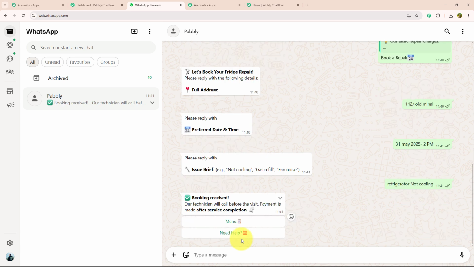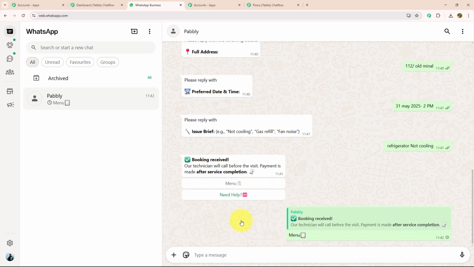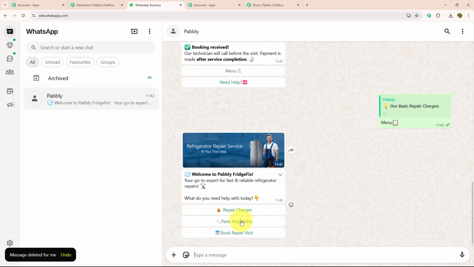After mentioning every single detail, they have sent me a confirmation message in which they mention that booking received, a technician will call before the visit, and payment is made after service completion. And with that, they have provided me 2 action buttons, menu and need help. Let's click on the menu option as I don't need any help. As soon as I have clicked on the menu option, I got the initial message again.